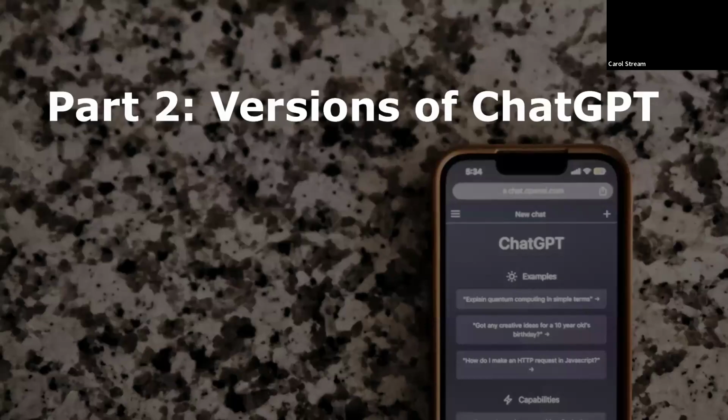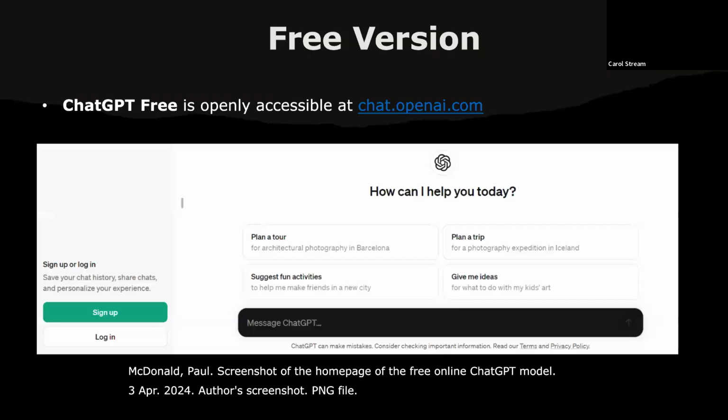ChatGPT exists in several different forms, with the price, functionality, and applicability of the tool varying depending on which version is used. The free version of ChatGPT, known simply as ChatGPT Free, is openly available to the public at chat.openai.com. An account is required to use any of the paid versions of ChatGPT, however, which offer more advanced features than the free model does on its own.